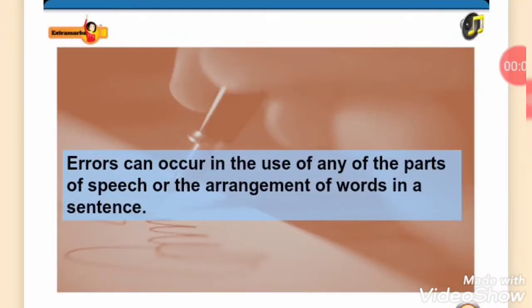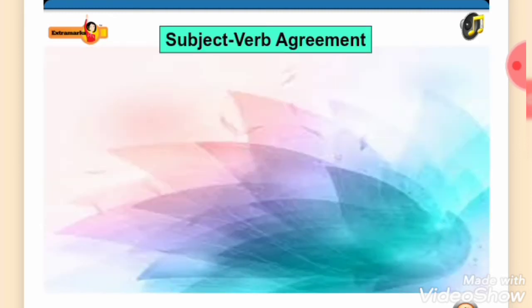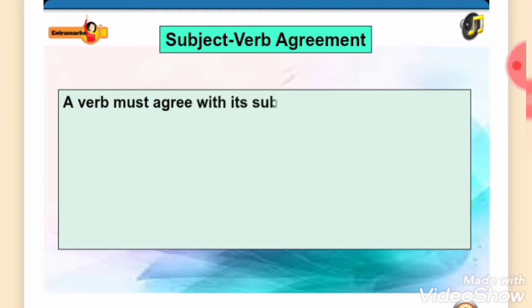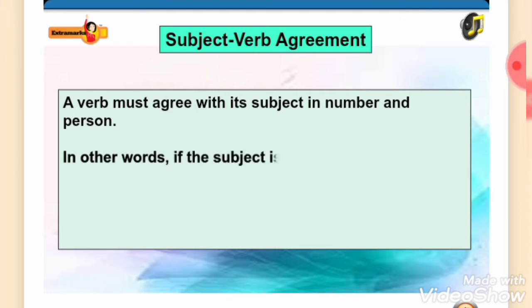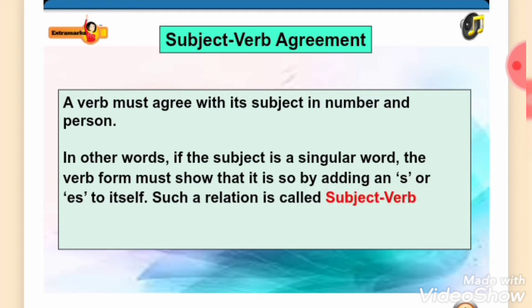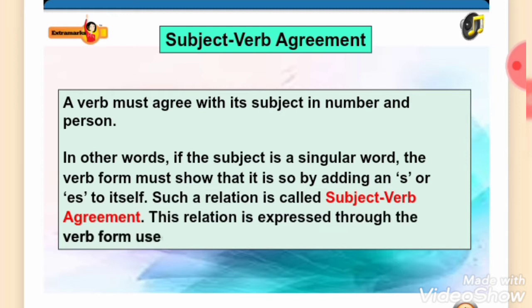Errors can occur in the use of any of the parts of speech or the arrangement of words in a sentence. Here are some commonly observed errors. Subject-verb agreement. A verb must agree with its subject in number and person. In other words, if the subject is a singular word, the verb form must show that it is so by adding an s or es to itself. Such a relation is called subject-verb agreement. This relation is expressed through the verb form used in the sentence.